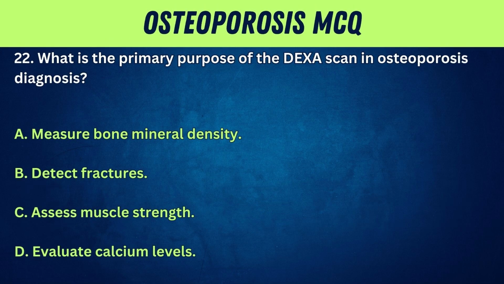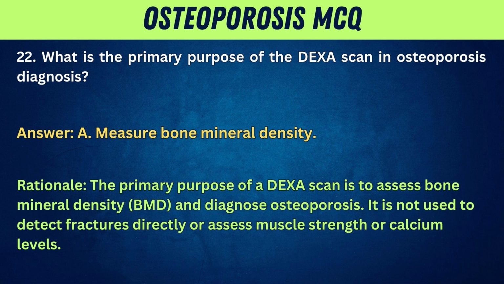22. What is the primary purpose of the DEXA scan in osteoporosis diagnosis? A. Measure bone mineral density. B. Detect fractures. C. Assess muscle strength. D. Evaluate calcium levels. Answer: A. Measure bone mineral density. Rationale: the primary purpose of a DEXA scan is to assess bone mineral density, BMD, and diagnose osteoporosis. It is not used to detect fractures directly or assess muscle strength or calcium levels.